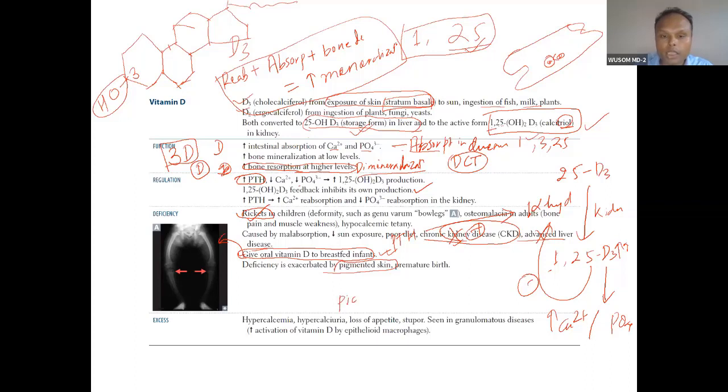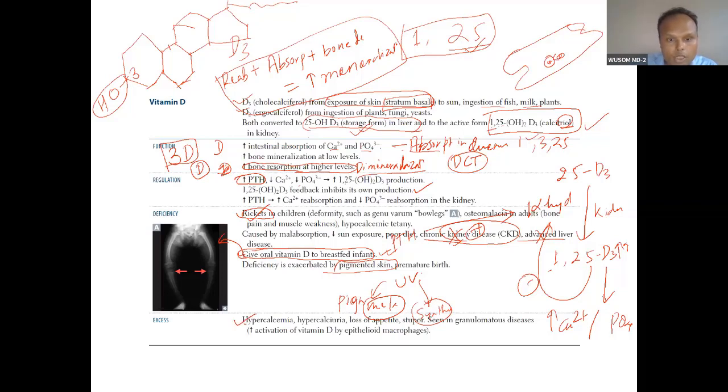Melanin absorbs UV light, so because of absorption of UV light by melanin, it is not left for synthesis. Dark pigmented people synthesize less vitamin D, so they have to stay longer in the sun to synthesize the same amount.